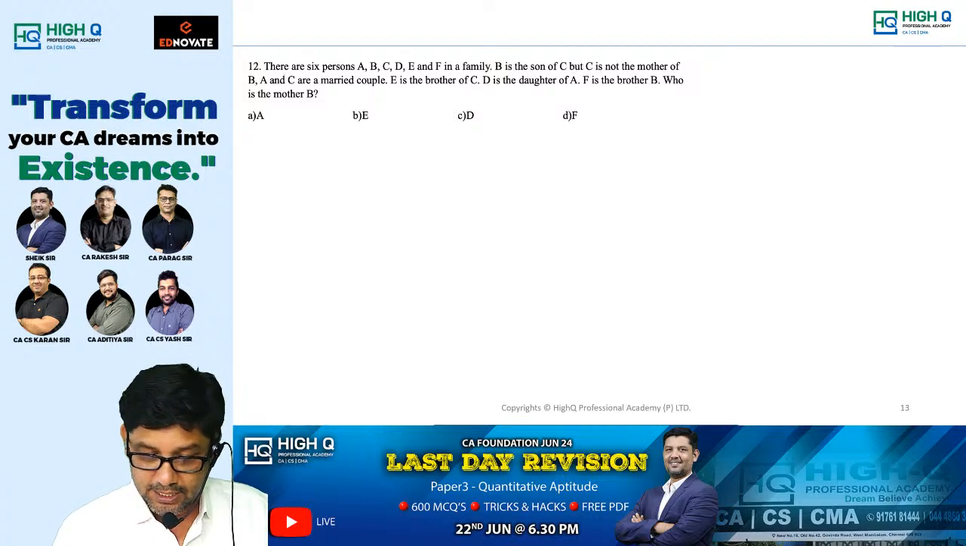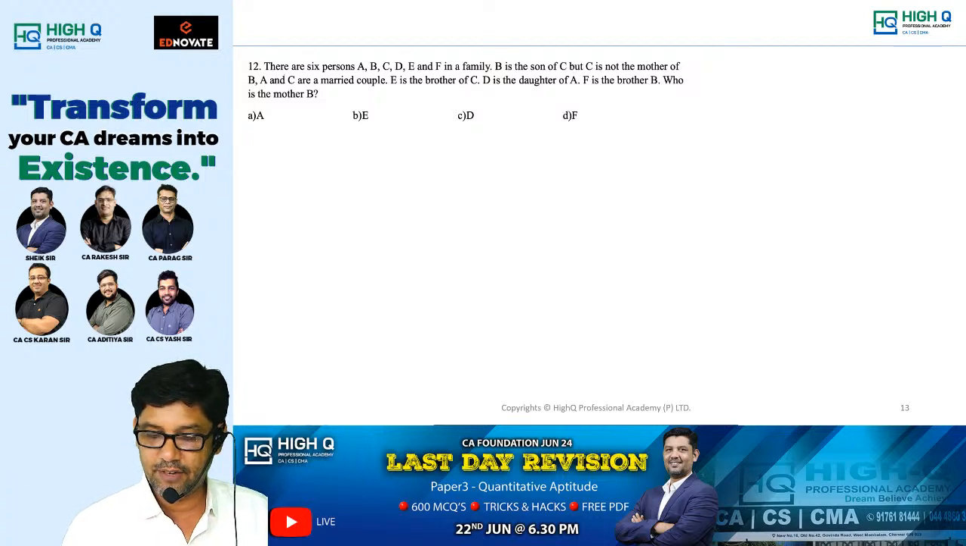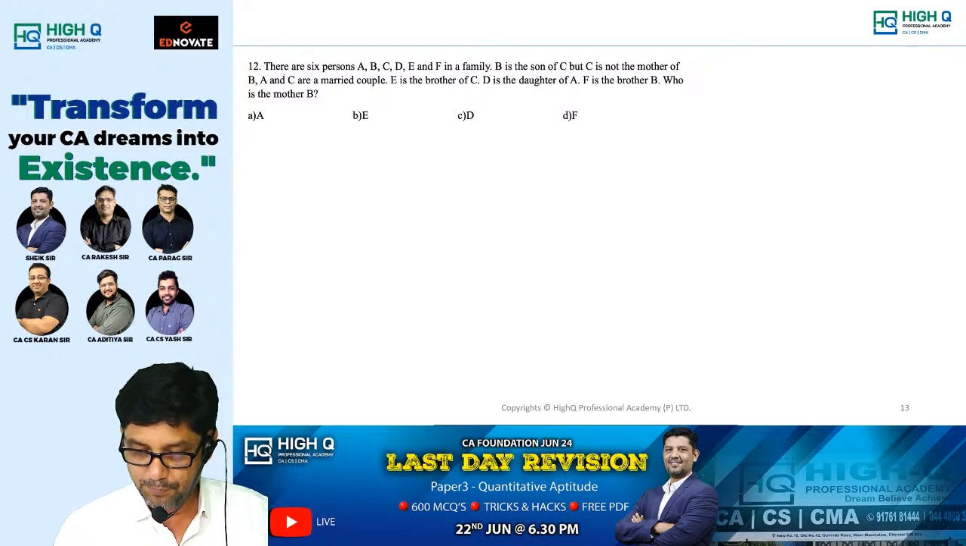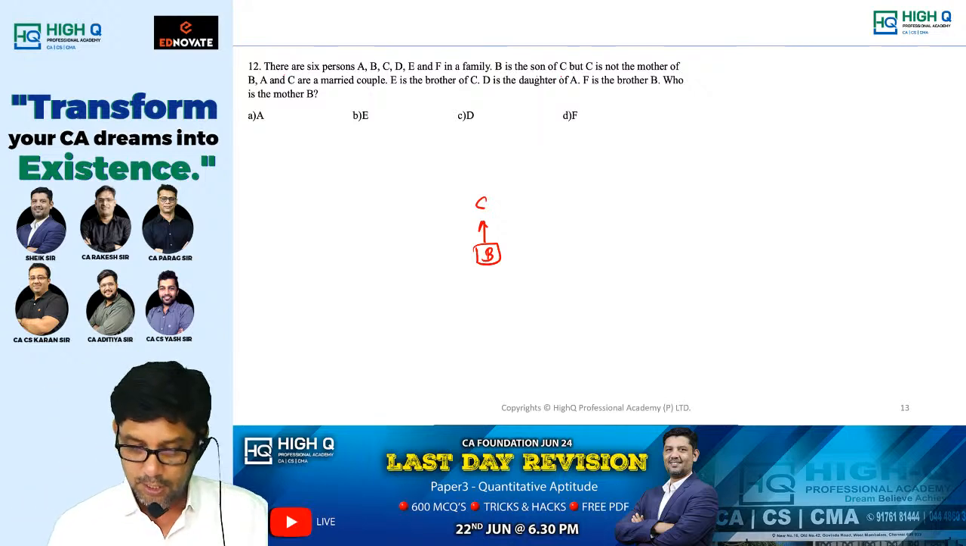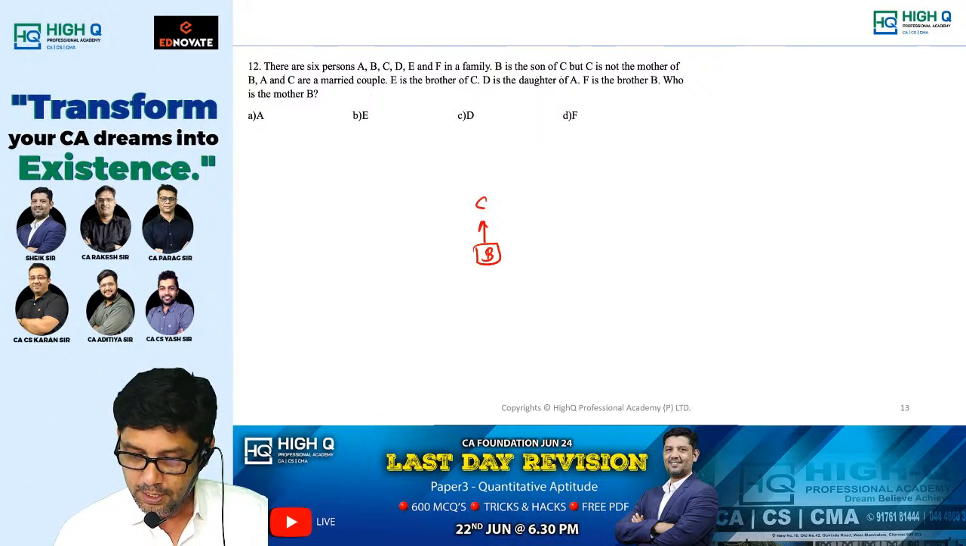Next. There are 6 persons A, B, C, D, E and F in a family. B is the son of C. Wait, carefully you draw it. As you are all aware, I don't put plus or minus, I put cross, box and circle. B is the son of C. But C is not the mother of B. That means what? C is father.